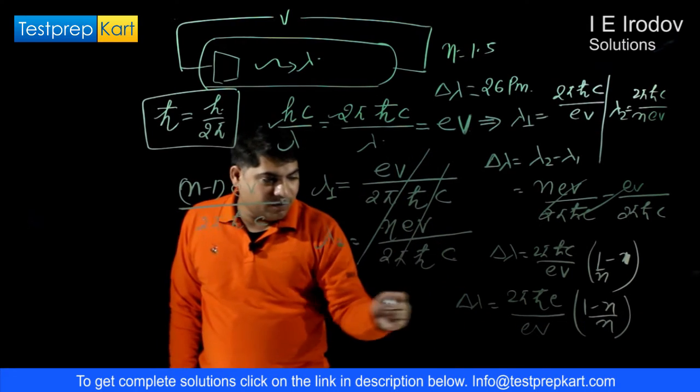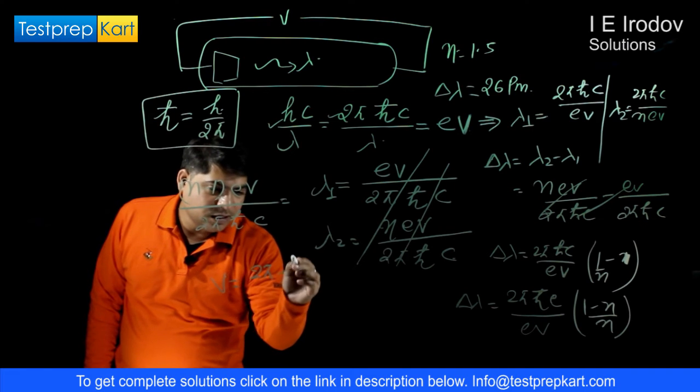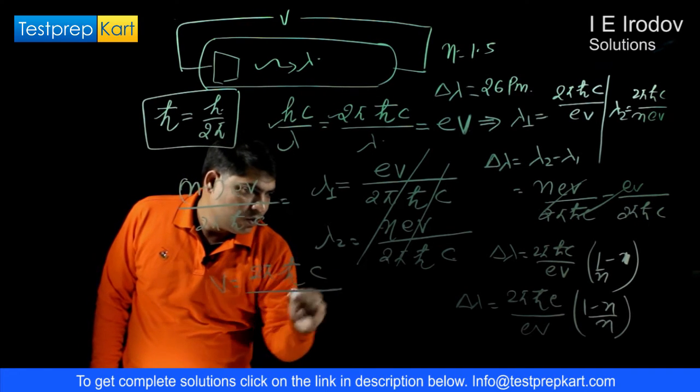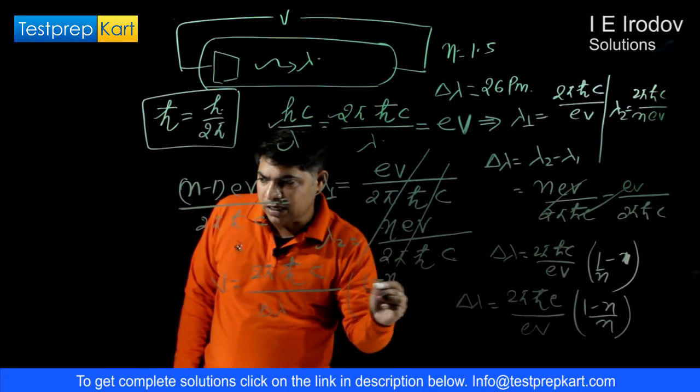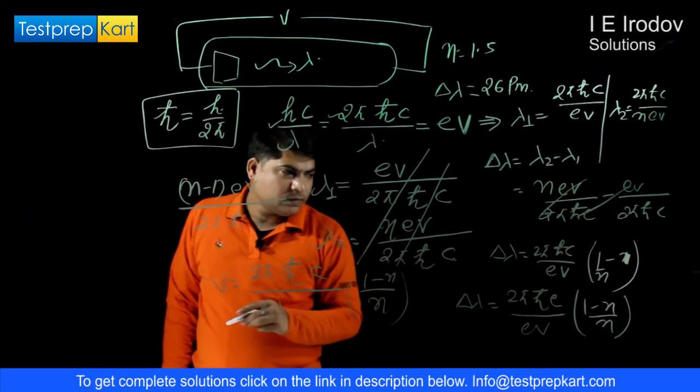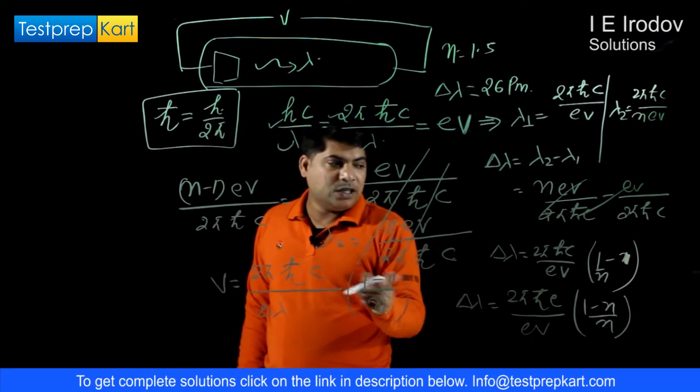So from there we can write V equals 2 pi hc over delta lambda into (1 minus n) over n. Now we can substitute numeric values here.